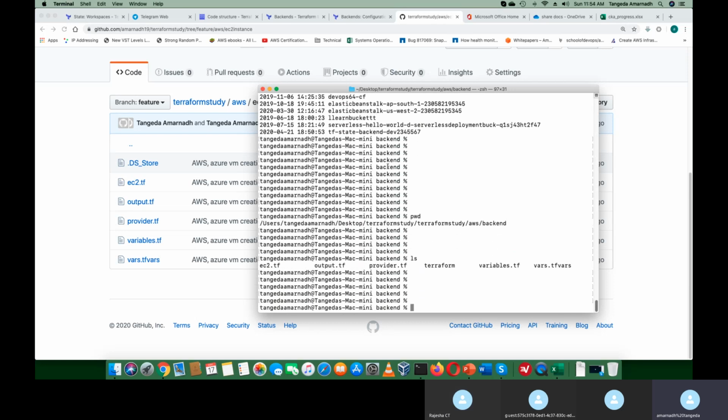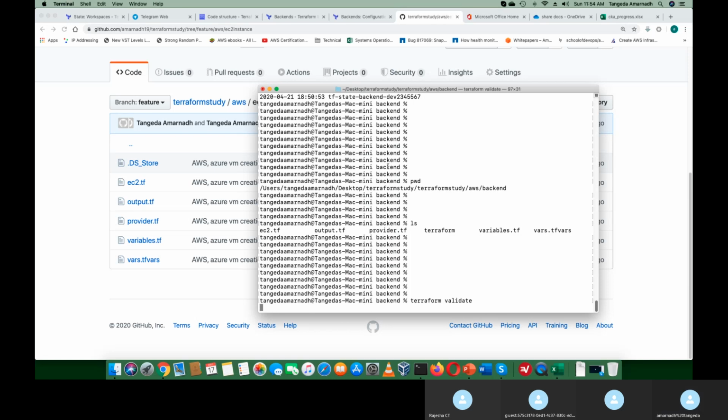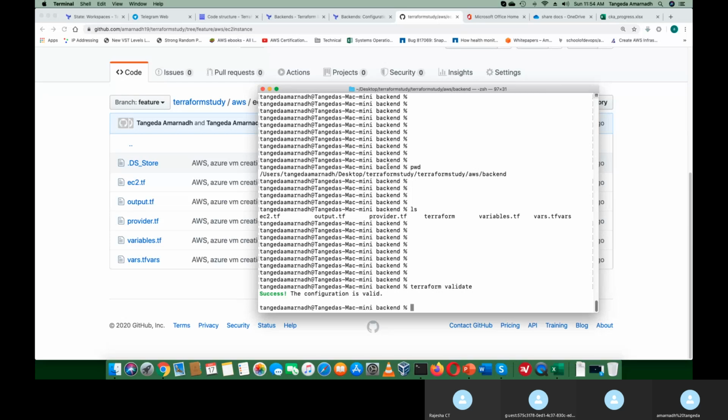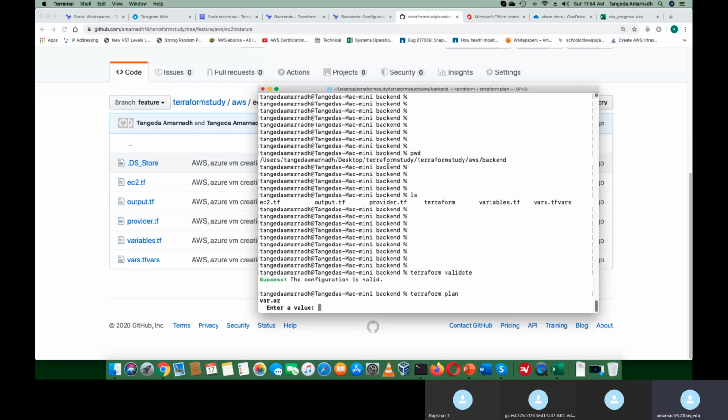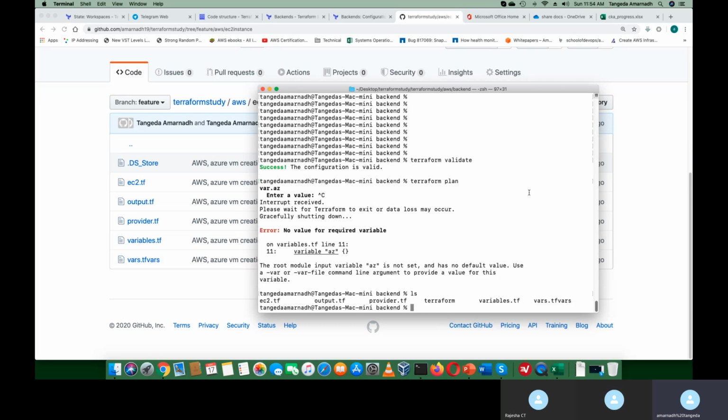So I hope I have all the files. Guys, please tell me what is the next step I have to do. After init, then validate. Plan, then. Yeah, then plan. I think you missed one variable. Not missed it. Actually, I gave runtime variables here. If you notice, this is the file name I have to give so that it will not ask.